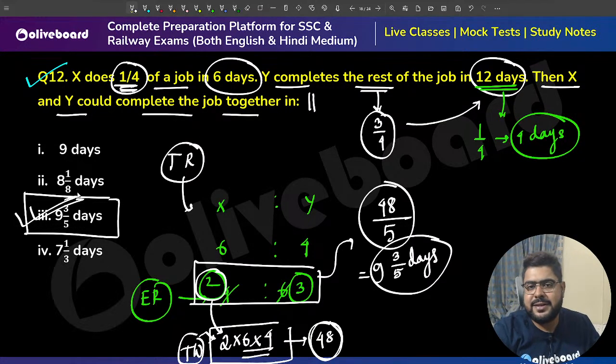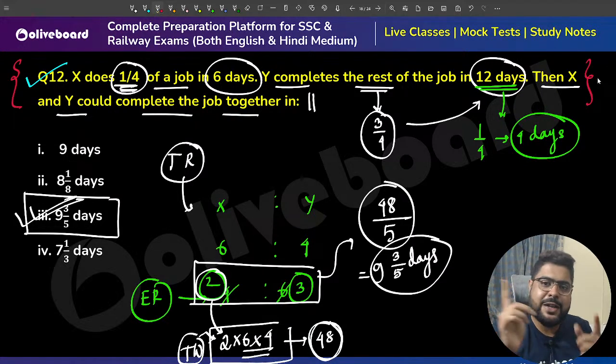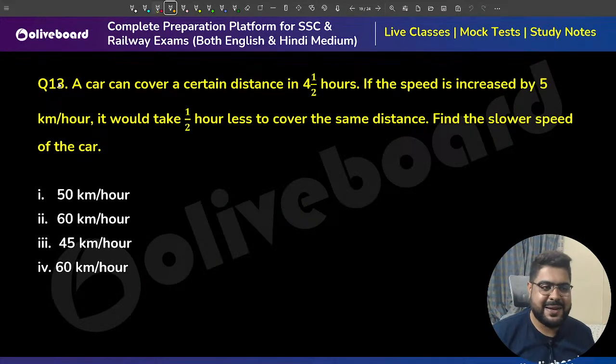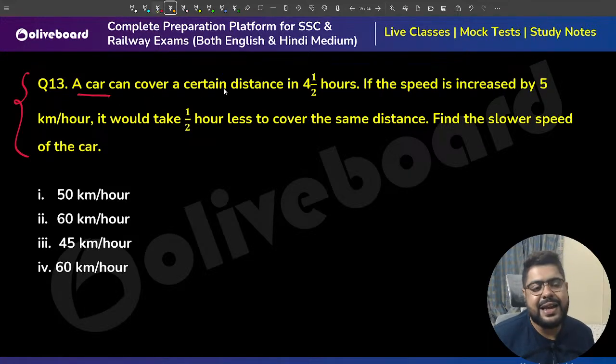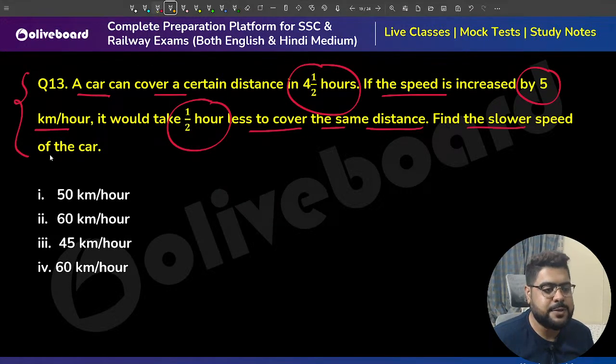Absolutely correct answers. This is a proper SSC probable question, because it is not difficult, but the language has a little bit of a twist in it, right? Chalo sir. A car can cover a certain distance in this much time. If the speed increases by 5 km per hour, it would take this many hours less to cover the same distance. Find the slower speed.